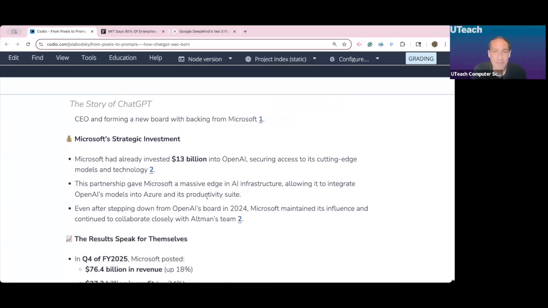So Microsoft invests $13 billion. Okay. This partnership gives them a huge AI infrastructure advantage, and they are now able to integrate AI directly into their products. Now, think about what I just said. Okay. If you use Google Drive and Google products, they're free. But if you're at work and you're using Microsoft, your company's paying for it. So Microsoft already had this huge database of clients, huge clients. The biggest companies in the world use Microsoft's products. They were just able to integrate the AI into all their products.